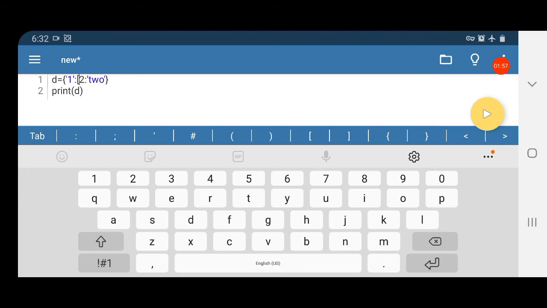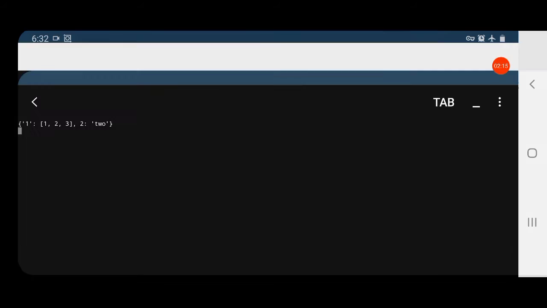A square brackets 1, 2, 3. So here the value of key 1 is a list, and the value of key 2 is a string, which is TWO. So let us print this.